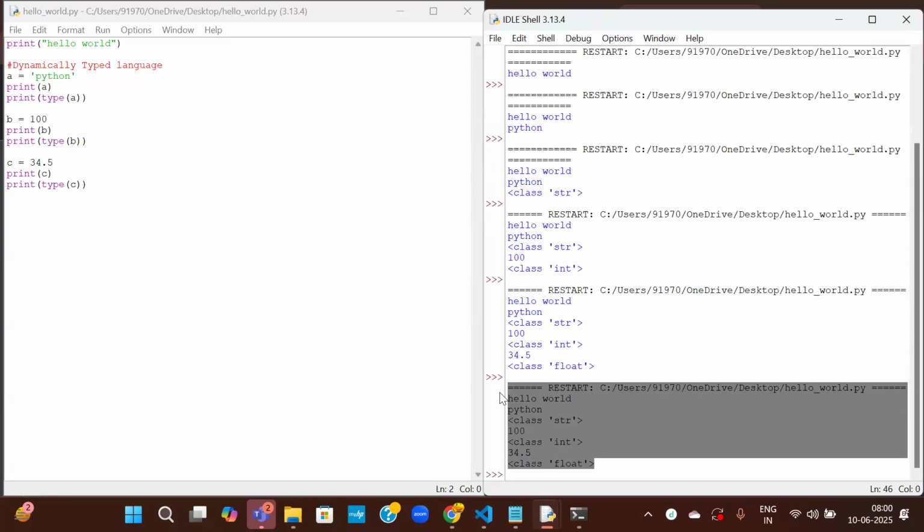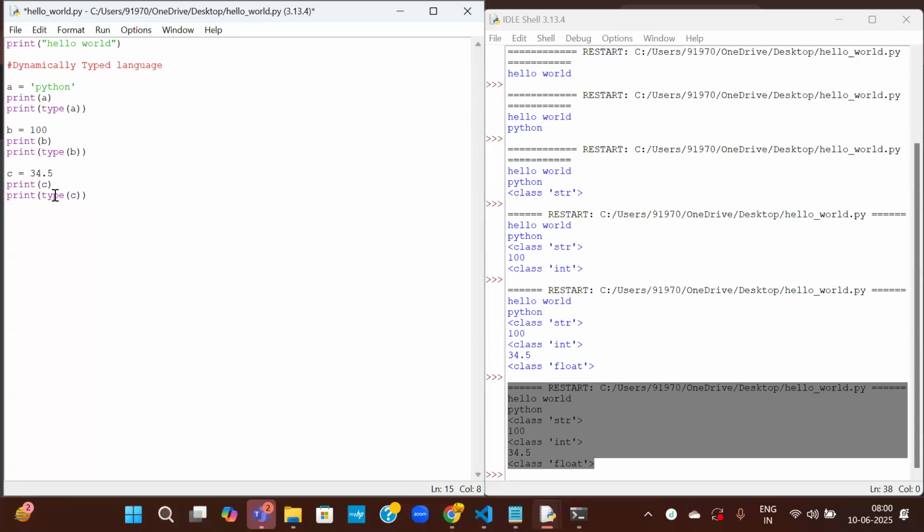Okay, so this is just for user readability. Whoever is looking at this program will be able to understand what it is doing. So we can write some comments over here and then execute it. This is what we call a dynamically typed language. Without explicitly specifying what the data type is, based on the given values, it will understand. Okay, now we'll see the interpreter and the compiler part.